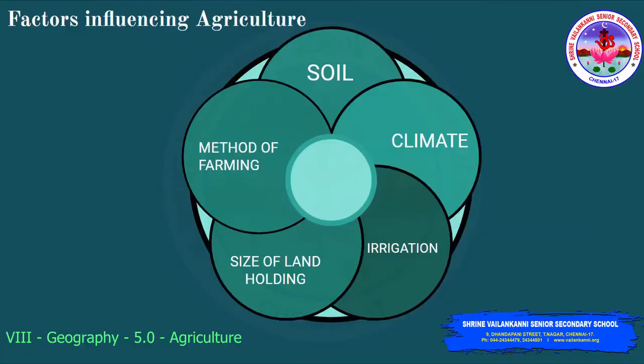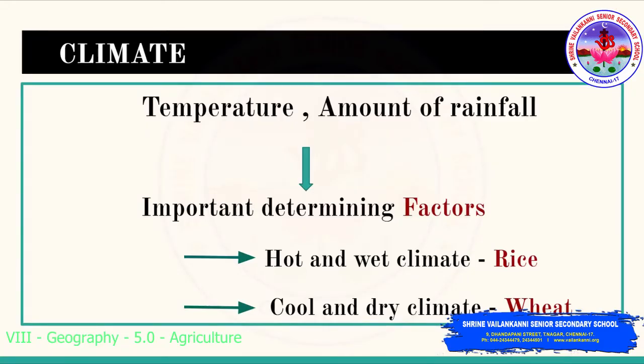The next one, the factors influencing agriculture. The development in agriculture depends on various factors. Such factors are the soil, climate, irrigation, size of land holdings, and techniques and methods of farming. We'll see each and every factor in detail.